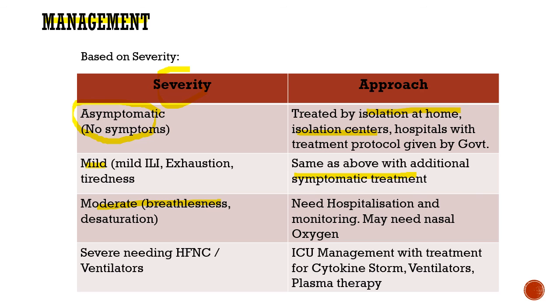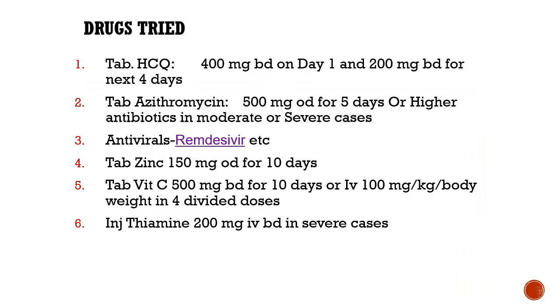In moderate cases where breathlessness and desaturation is there, they need hospitalized care and may need oxygen. In severe cases, high flow nasal cannula or ventilators may be needed. So these can be provided only in the ICU. There can be a cytokine storm also that we must have heard about. So the treatment for the same should be provided, and ventilators and plasma therapy are also being done. Now these are the medicines and some supplements that are being tried. Hydroxychloroquine is being tried. Tablet azithromycin is given for 5 days for the patients, and higher antibiotics in the ICU care.